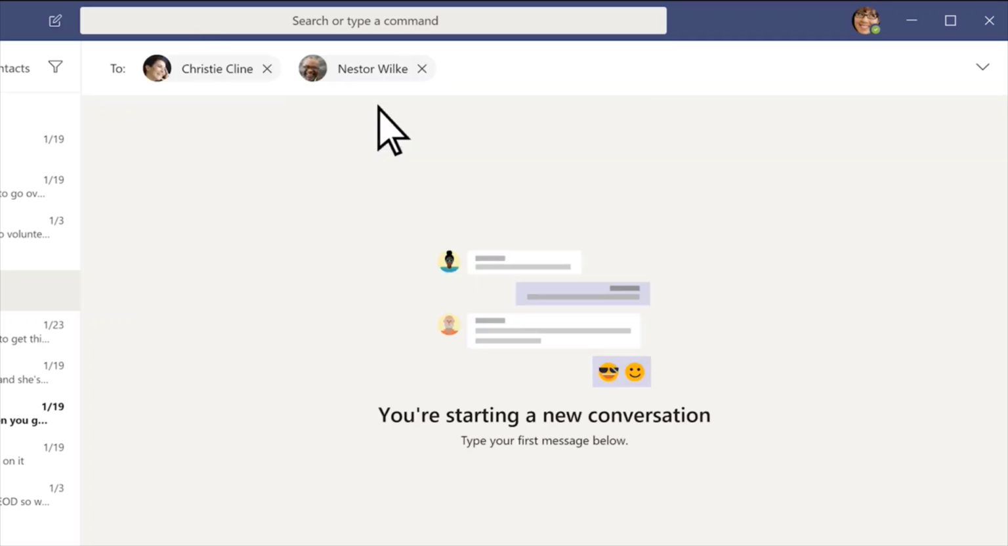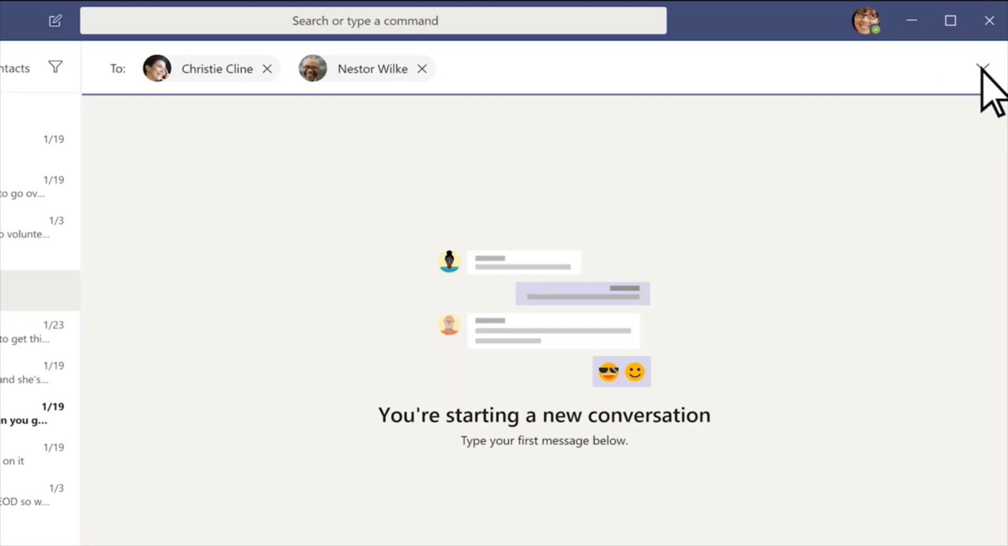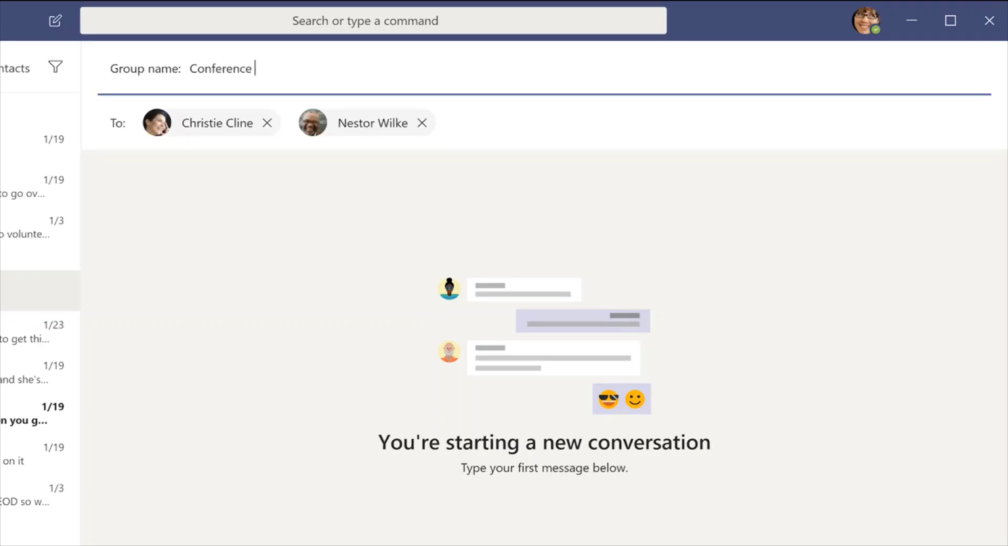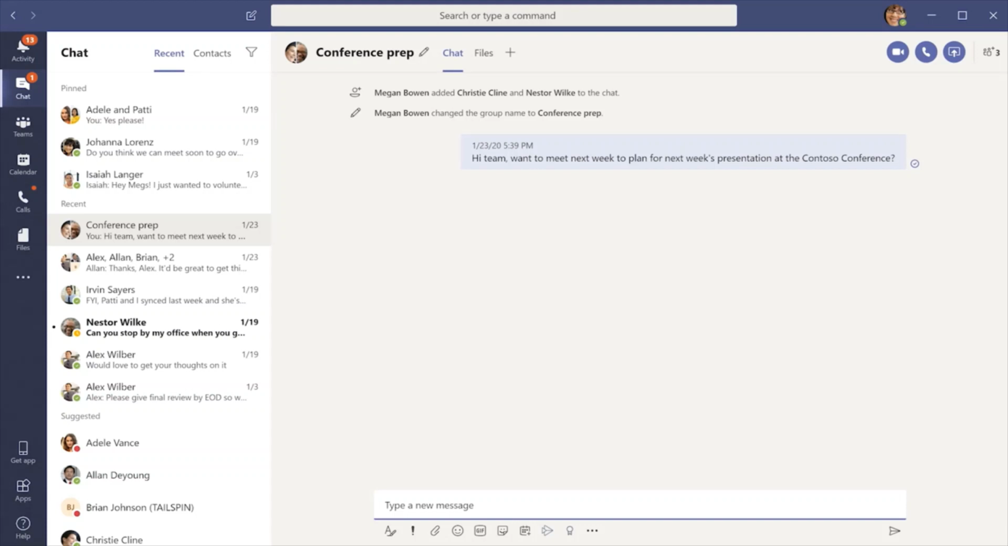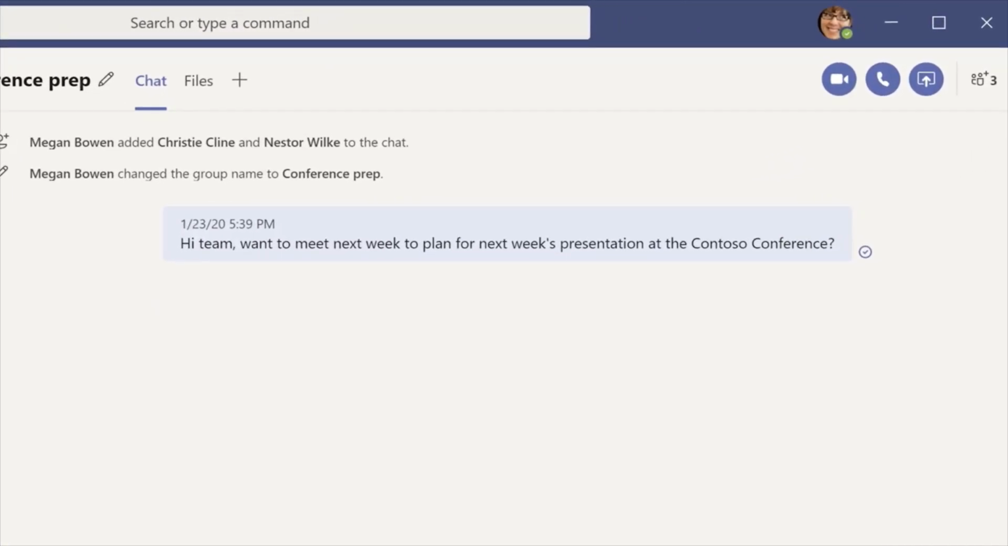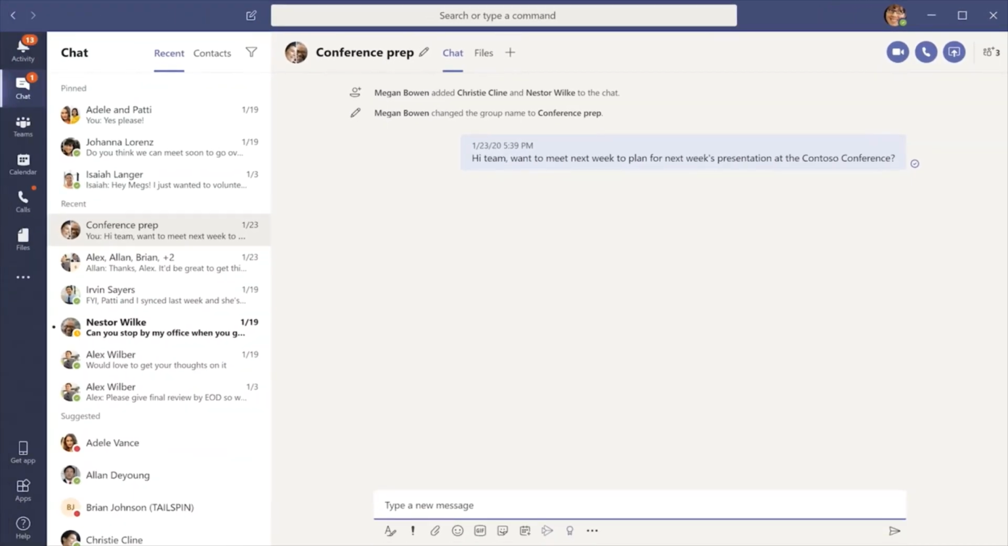To give the group chat a name, select the arrow to the right of the controls and type one in. A name makes a group chat easier to find later. This is helpful when you have group chats happening with different sets of people. When you want to call someone directly from a chat, select Video Call or Audio Call in the top right corner. This also works for calling a group.